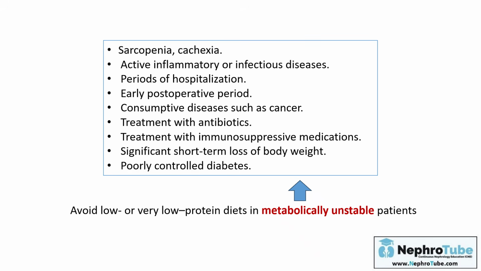Poorly controlled diabetes, I mean uncontrolled diabetes, okay? So these are the metabolically unstable patients in whom you have to avoid a low protein diet or very low protein diet, because they are considered to be in an unstable, hypercatabolic state, so they are in need of higher protein consumption.